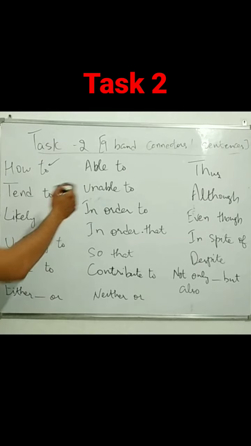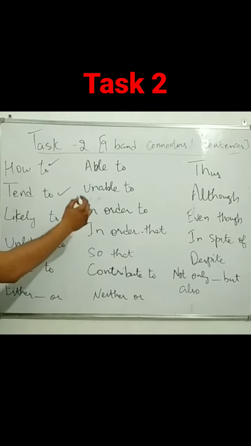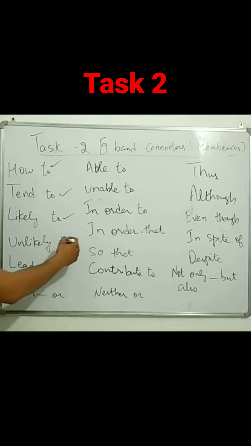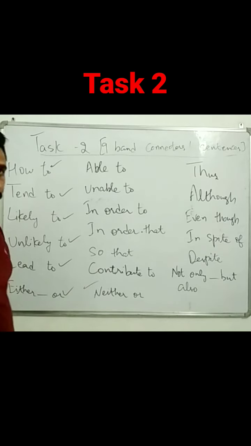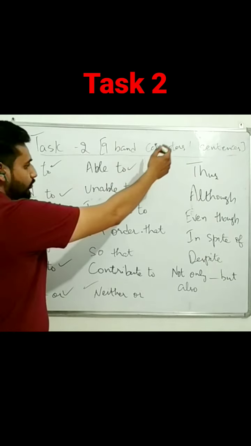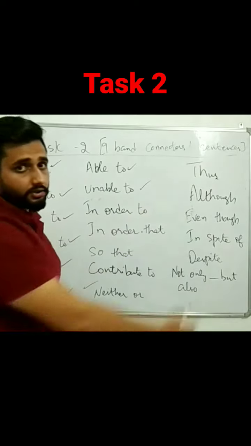And tend to, after that is likely to. Likely to, the opposite of likely to is unlikely to, and lead to is another phrase that can help you to achieve 7 plus in your writing. Either or you can use, so the opposite is neither nor, and able to, the opposite of able to is unable to.